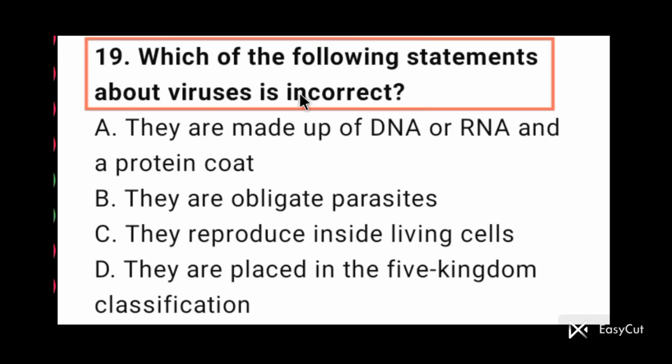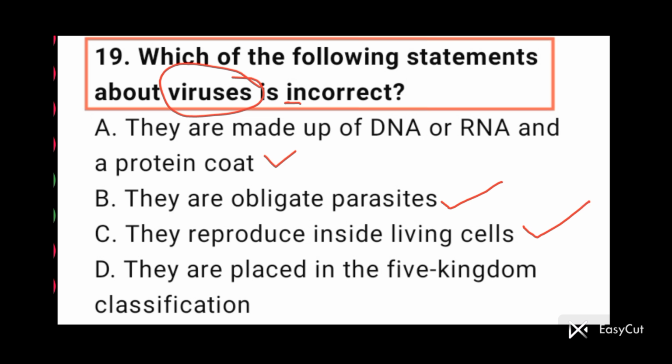Question number 19. Which of the following statements about viruses is incorrect here? Option A, they are made up of DNA or RNA and a protein coat. This is a correct statement. Option B, they are obligate parasites. This is also a correct statement. They reproduce inside living cells. Yes, viruses reproduce inside the living cell.